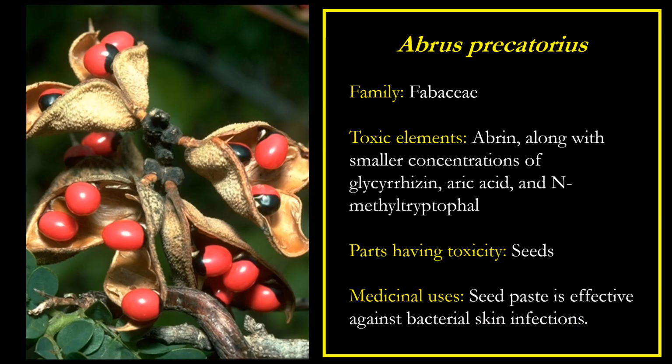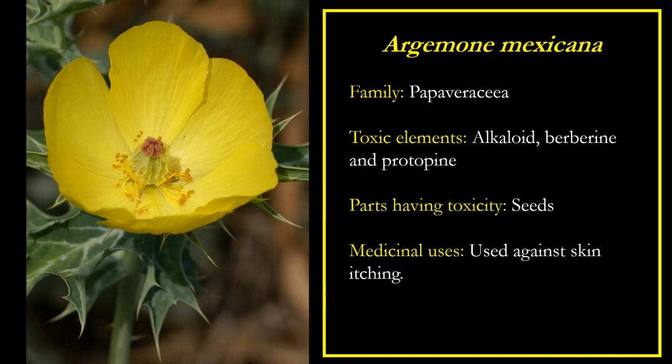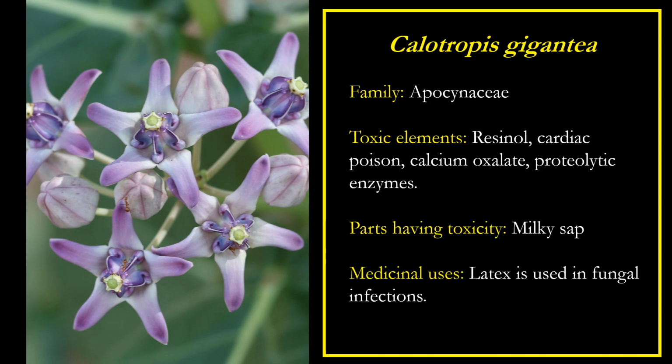Some toxic medicinal plants. First is Abrus precatorius. Part having toxicity: seeds. Medicinal usage: seed paste is effective against bacterial skin infection. Argemone mexicana, part having toxicity: seed. Medicinal usage: used against skin itching.